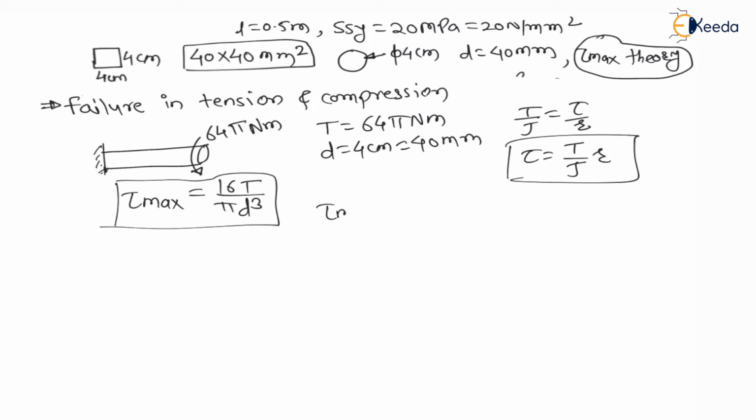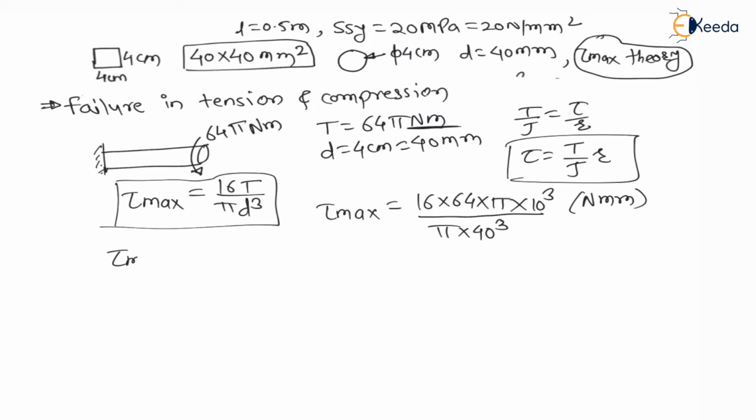Therefore, the maximum shear stress for torsion is equal to 16 into the torque, which we have to use in Newton mm, my dear students, which is 64 into pi. It is in Newton meter, so to convert into Newton mm we multiply with 10 to the power 3, divided by pi d cube, diameter cube, that is 40 cube. If I solve this, I will get maximum shear stress equal to 16 Newton per mm square.